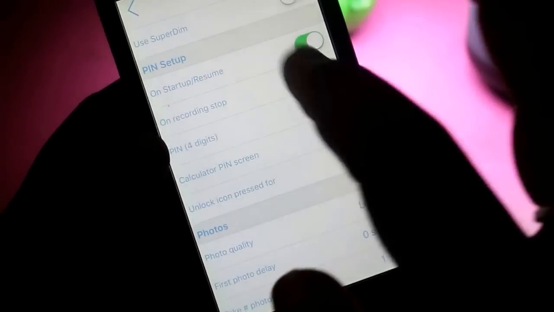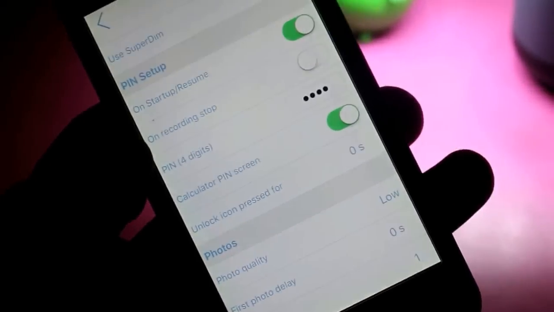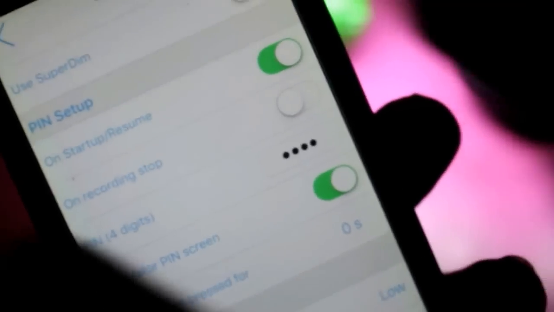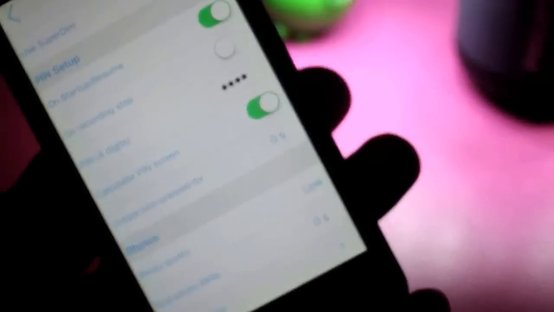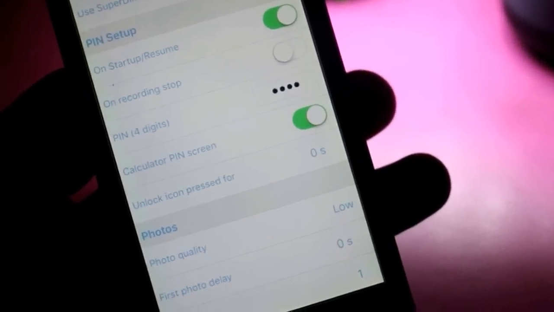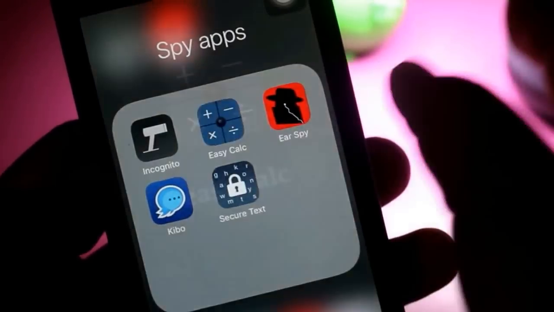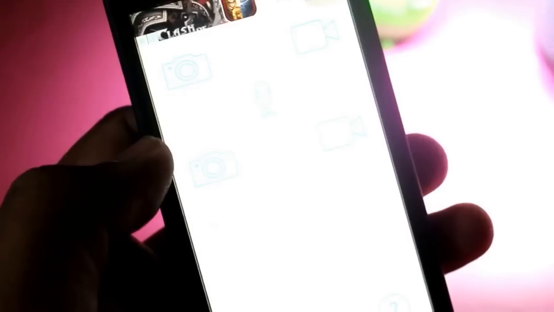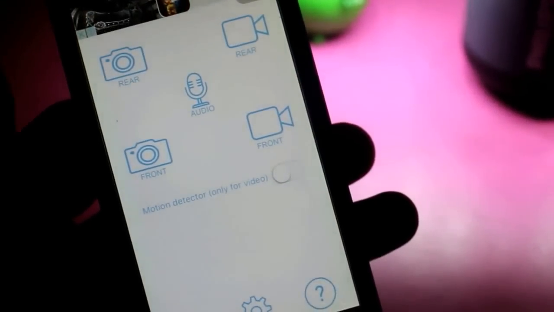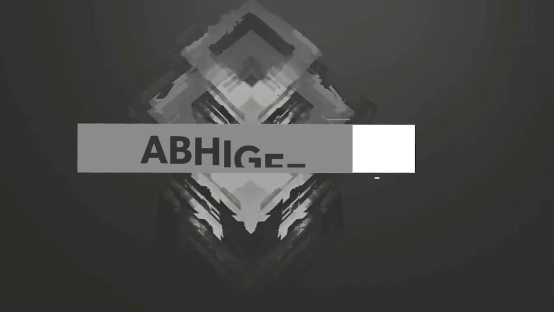There is a link below of all these applications. After downloading, you have to set a default pin. And by opening the application, let's open it and show it. This Easy Calculator, we have opened it. Now you have to enter the password of that, and whenever you click the equal to sign, you can see that this is a great application.